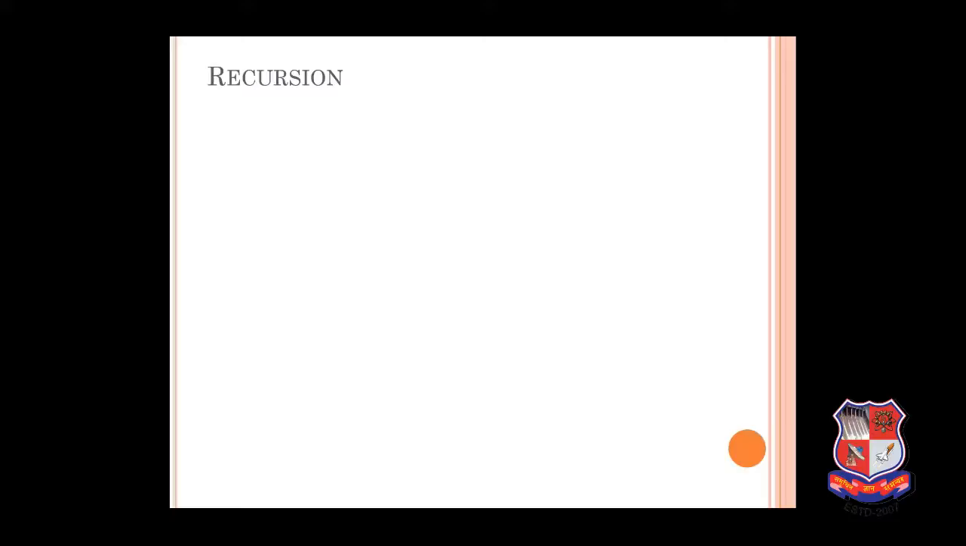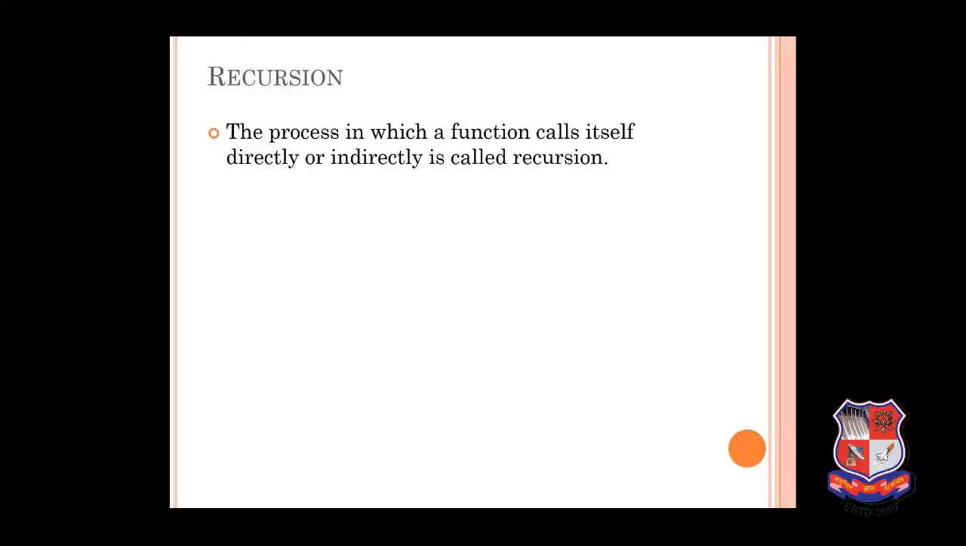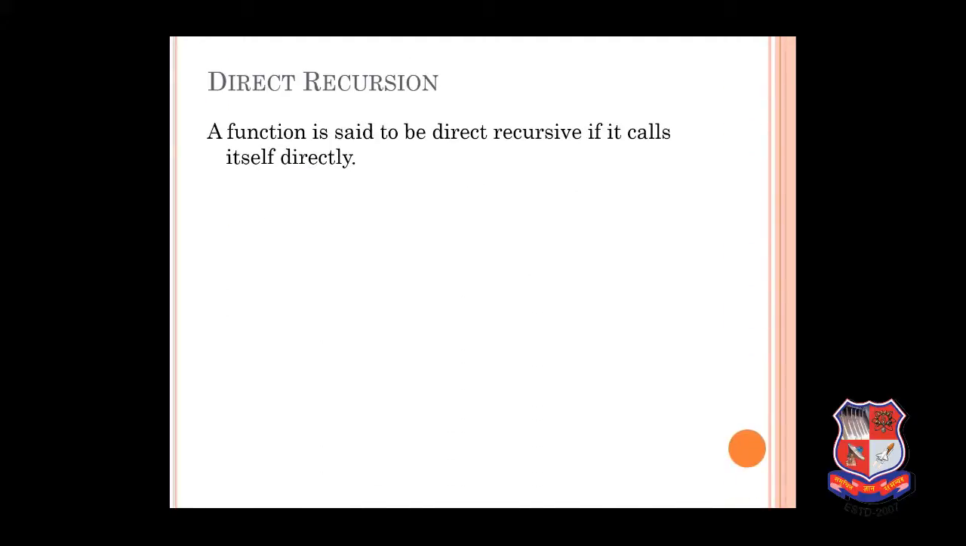Now next is recursion. Simply, recursion means a function calling itself. When a function calls itself, it is called a recursive function. The definition says the process in which a function calls itself directly or indirectly is called recursion. There are two ways of recursion, direct and indirect recursion. First we will see direct recursion. A function is said to be directly recursive if it calls itself directly. A function that simply calls itself is called direct recursion.